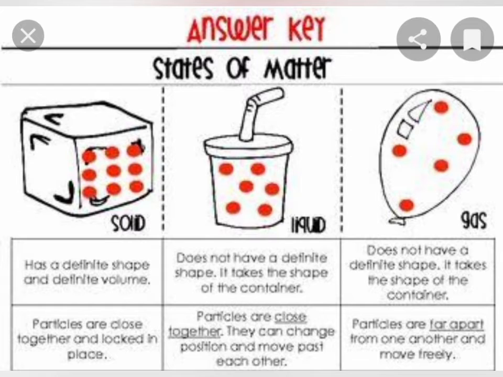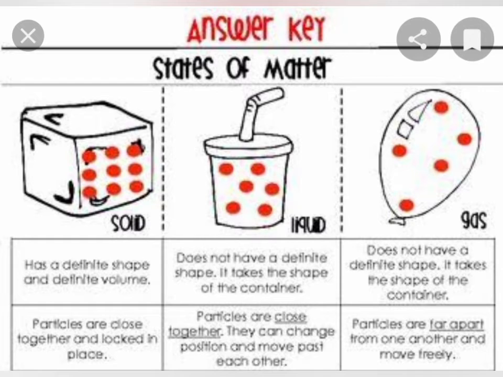In solids, molecules are closely packed to each other, so solids have a fixed shape and fixed volume. In liquids, molecules are less closely packed, so liquids have a fixed volume and no fixed shape. In case of gases, the molecules are very loosely packed, so gases have neither fixed shape nor fixed volume, and gases also take the shape of the container in which we put that gas. And this was the difference between the three states of matter.